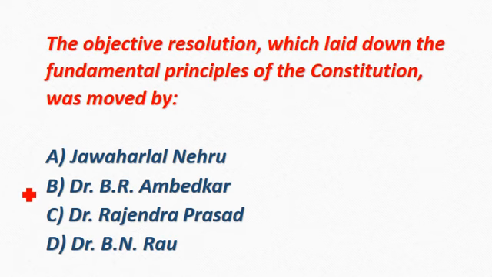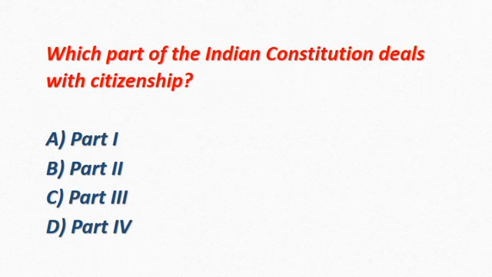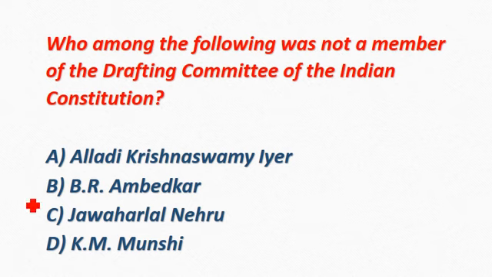The objective resolution which laid down the fundamental principle of the Constitution was moved by. Correct answer is option A, Jawaharlal Nehru. Which part of the Indian Constitution deals with citizenship? Correct answer is option B, Part 2. Who among the following was not a member of the drafting committee of the Indian Constitution? Correct answer is option C, Jawaharlal Nehru.